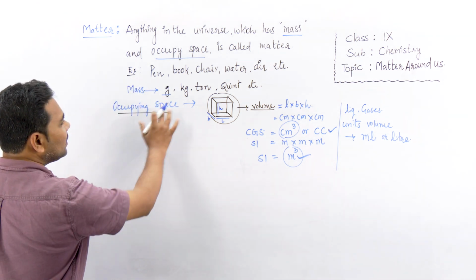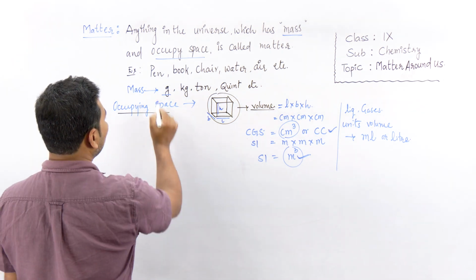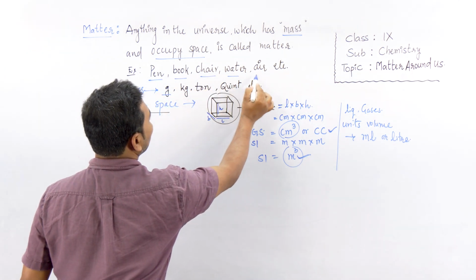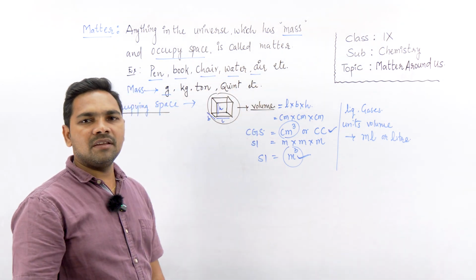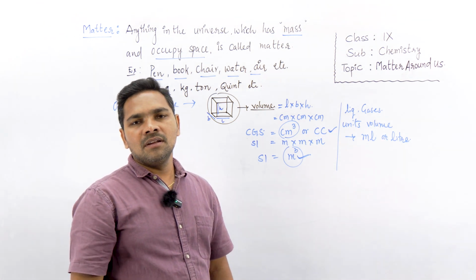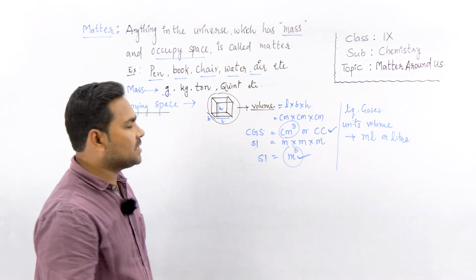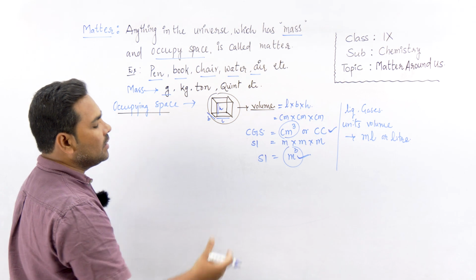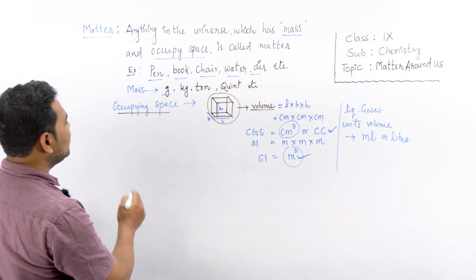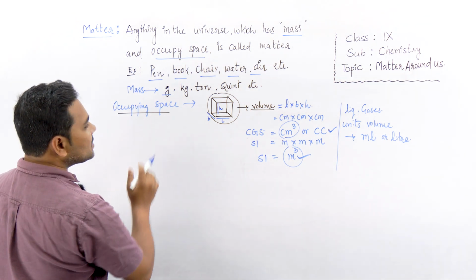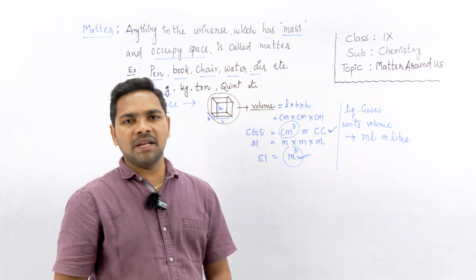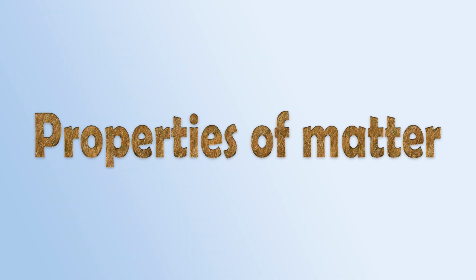I hope you understand. There are many examples of matter, like I told you: pen, book, chai, water, air. Try to identify different matter around you, so you can understand this topic better. Now, let us see the properties of matter.